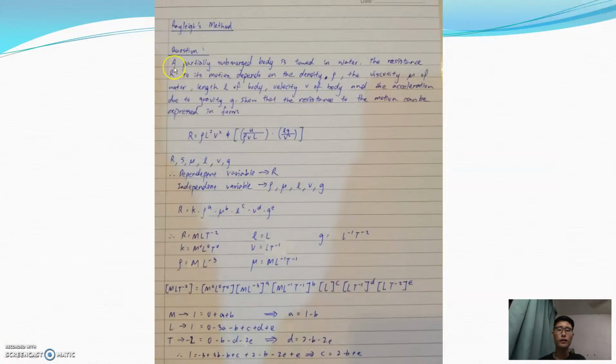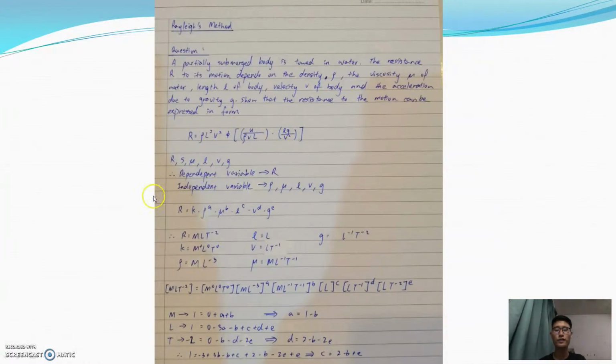From this question, a partially submerged body is covered in water. The resistance R to its motion depends on the density, this is, if I can say, ρ, the velocity, the viscosity, a symbol like that, of water, length, velocity of the body, and the acceleration due to gravity. Show that the resistance of motion can be expressed in the form of this one.